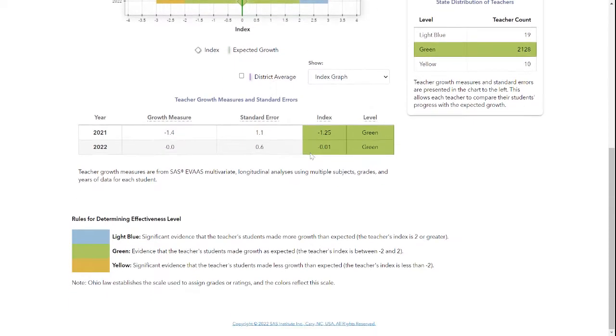And if we come back down here, we see the light blue means significant evidence. Green, there's evidence they fell between -2 and 2. Yellow is significant evidence that the teacher's students made less growth, which means it was less than a -2.